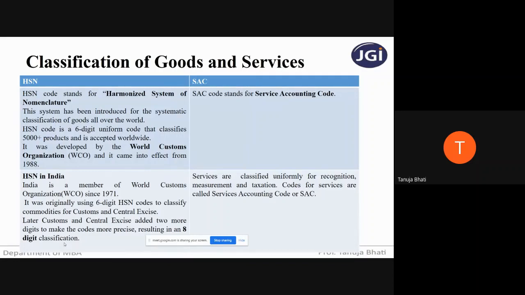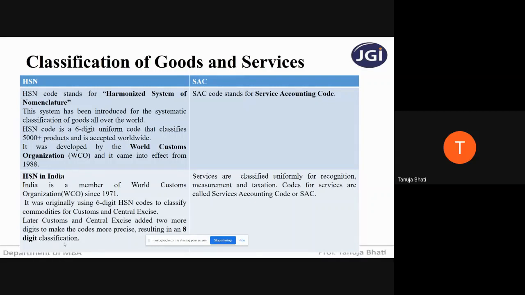Under GST, when you upload your monthly returns, suppose you are a dealer trading in furniture, when you upload the number of furniture items you have sold in a particular month, you have to upload it depending upon the HSN that it has. So the uploading also depends upon the HSN.